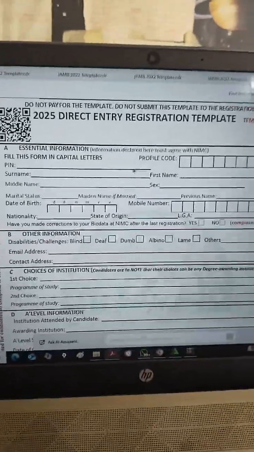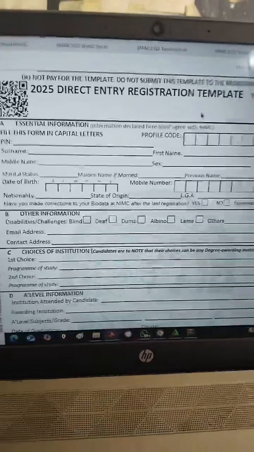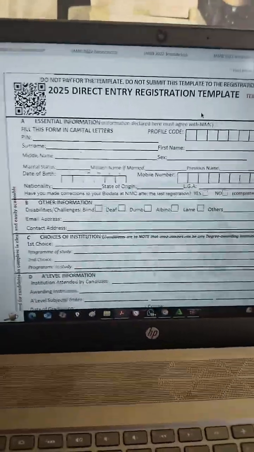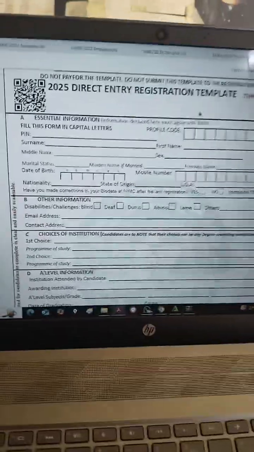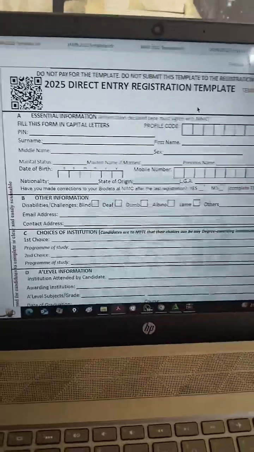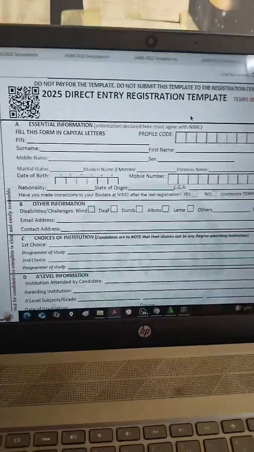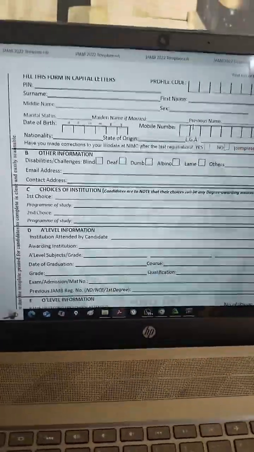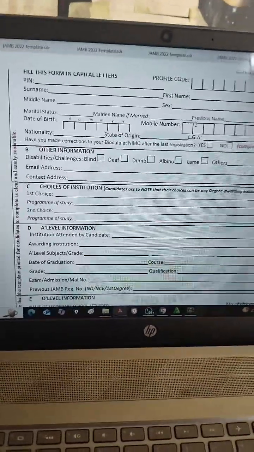Okay, so let's look at the first template. Now, the first template is for DE students, direct entry students. I know, don't get confused. If it's your first time writing JAMB, this is not for you. Direct entry is for people that have been to Polytechnic and want to switch to BSc, that's want to switch into university. This is your form. It's already on our group. So just go download the PDF and your forms will start sales on the 10th of March. All right, direct entry students, don't worry.